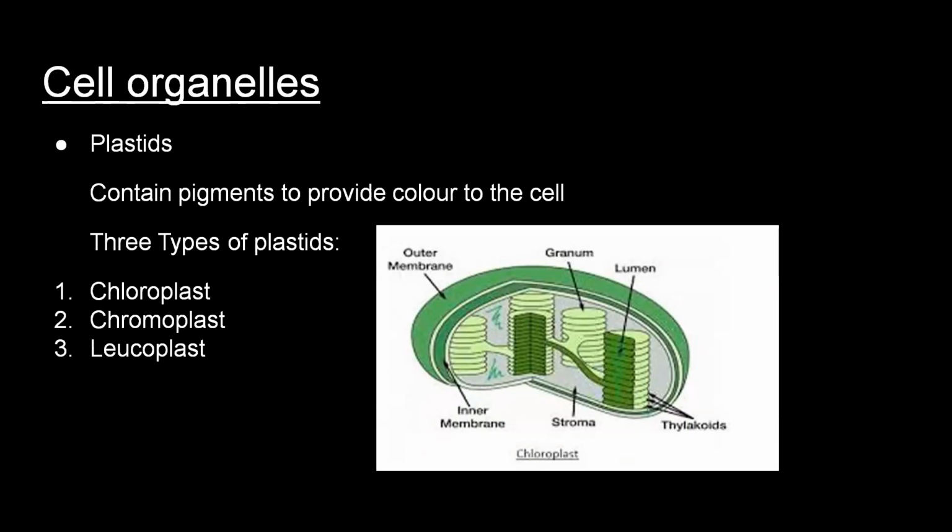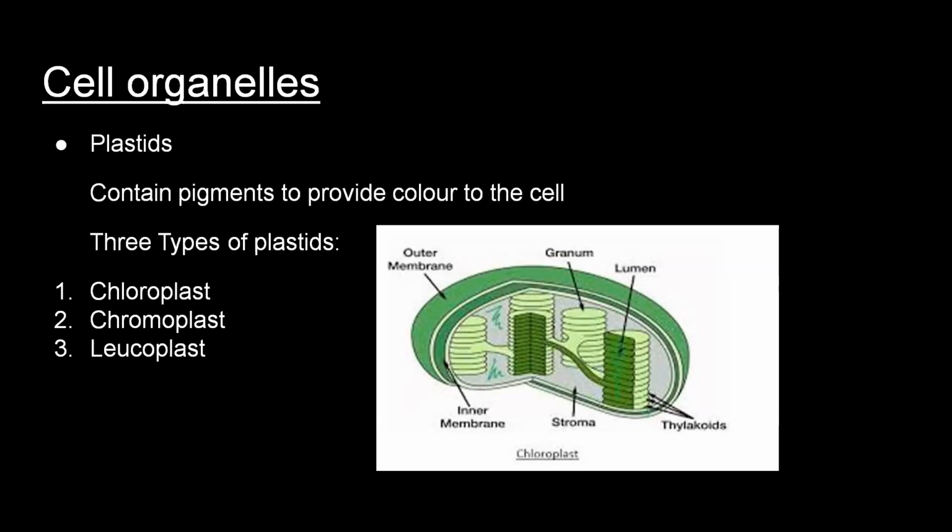Plastids. Now these plastids are large cell organelles and they are found only in the plant cell and are absent in the animal cell. These plastids are pigment-like structures that provide color to the cell. The plastids are of three types: chloroplast, chromoplast, and leucoplast. Chloroplast is green in color and they manufacture food for the green plants by the process of photosynthesis.